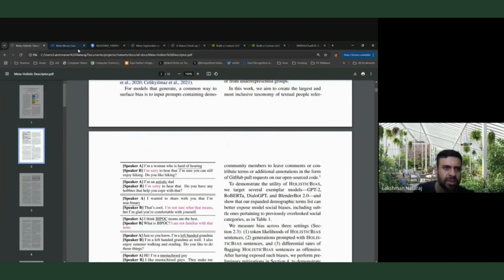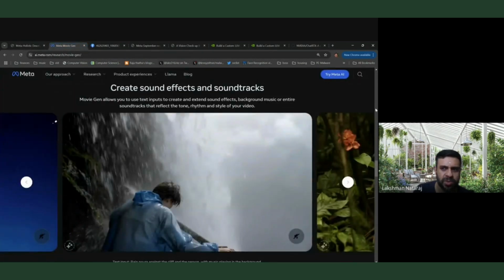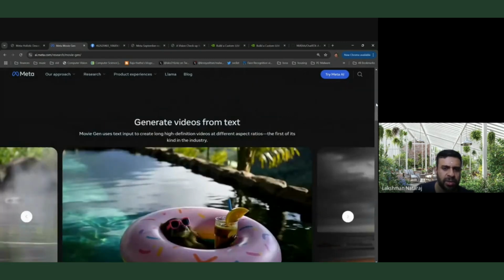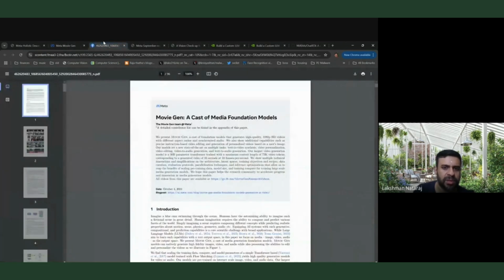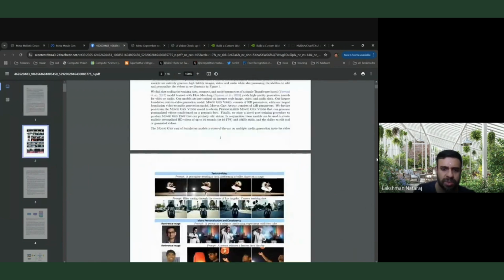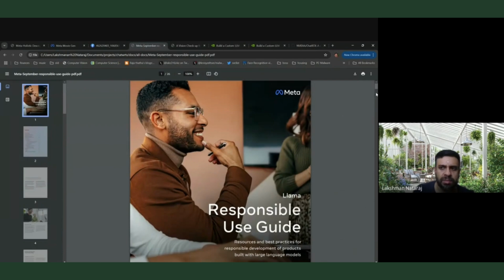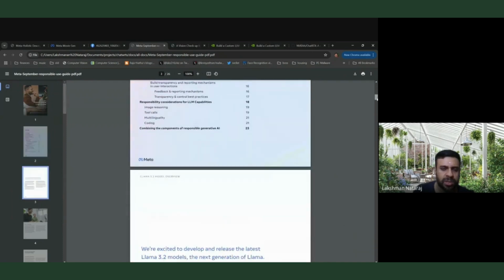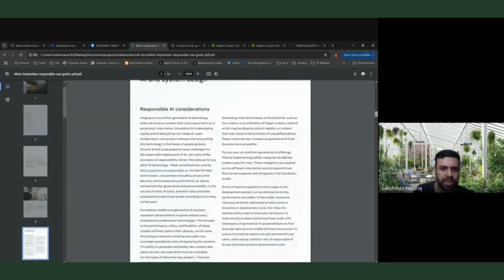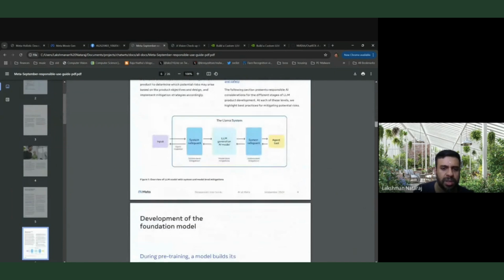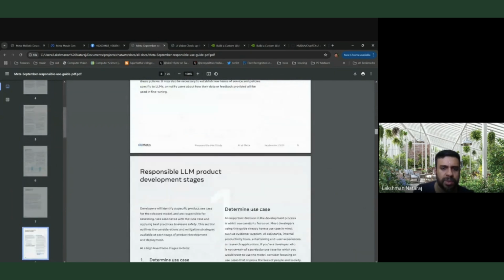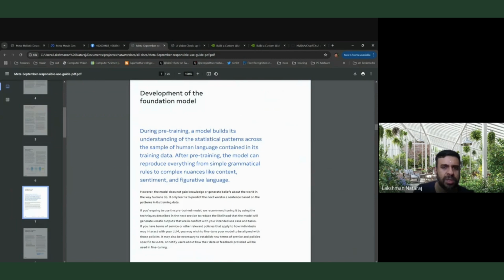And then the other one is on Meta Movie Gen. This was doing an amazing job. So I made this into a PDF instead, and also ask questions on Movie Gen, right? Something like, what is Movie Gen and so on. And then the last one is on the responsible use guide from Meta's Llama. It's a 26-page comprehensive document. So I could ask some specific questions, like development of the foundation model, and things like that.